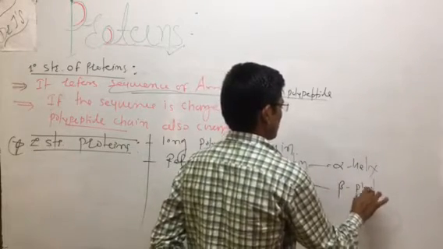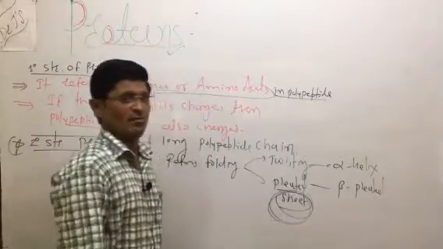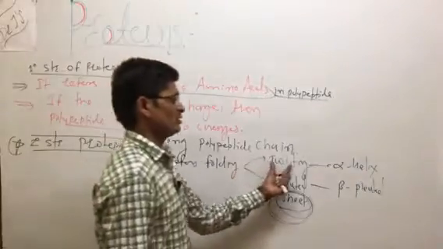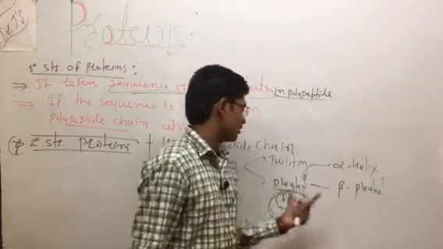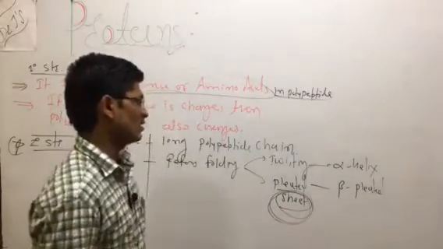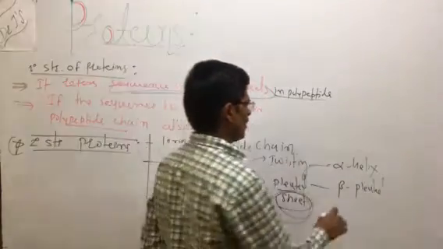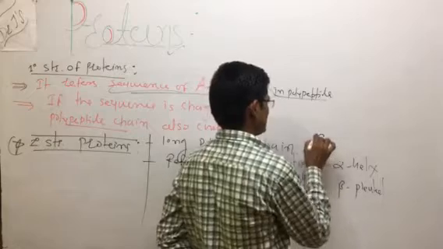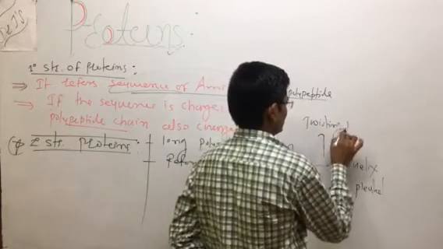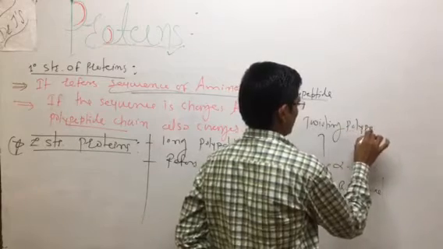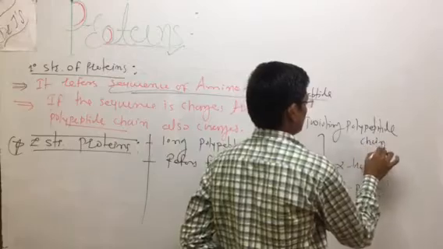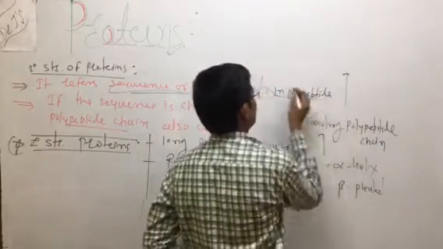The structures are the alpha helix structure and the beta pleated structure. There are two types of structure involved. The twisting type is the alpha helix, and the pleated type is the beta pleated, which is sheet-like. So this twisting is part of the polypeptide chain. The twisting polypeptide chain is involved.